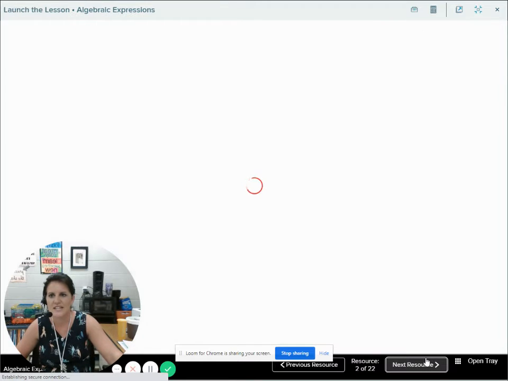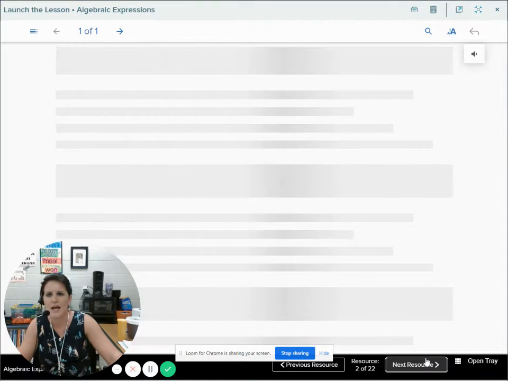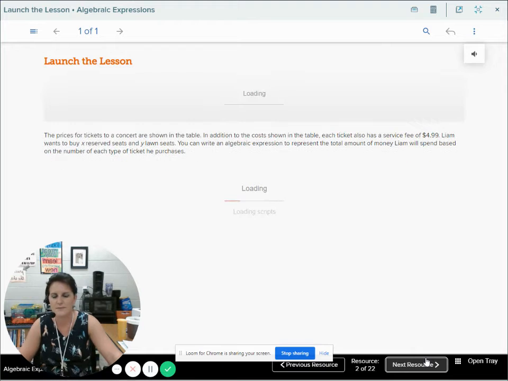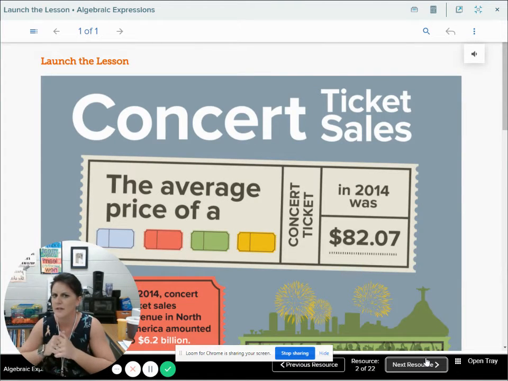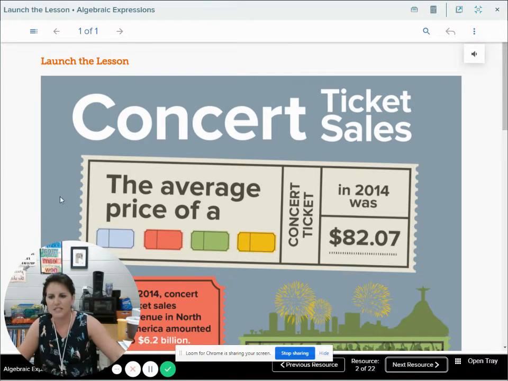So jumping into today's lesson, we're going to be looking at some algebraic expressions. So we talked about numeric expressions yesterday or in the previous lesson, maybe that was last week, whenever. But in our numeric expressions, there were only numbers included. So maybe you can kind of guess what algebraic expressions means. So we're going to look at this problem here.